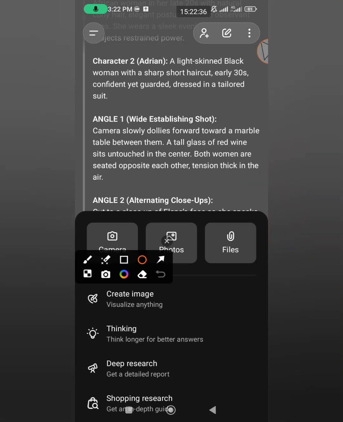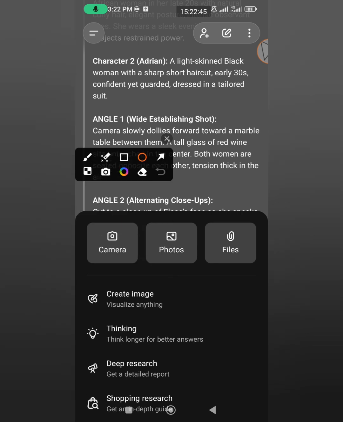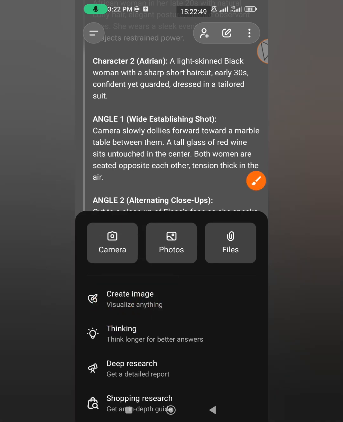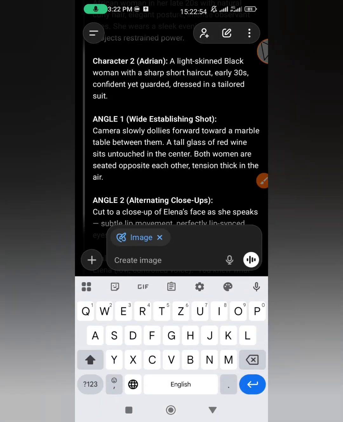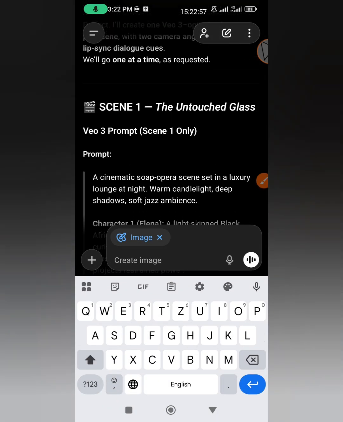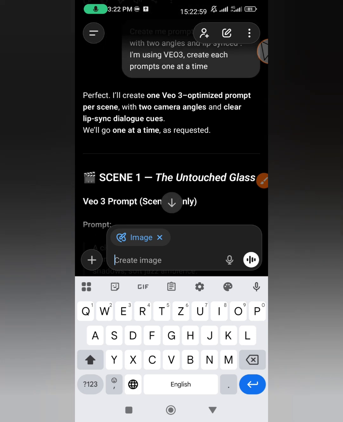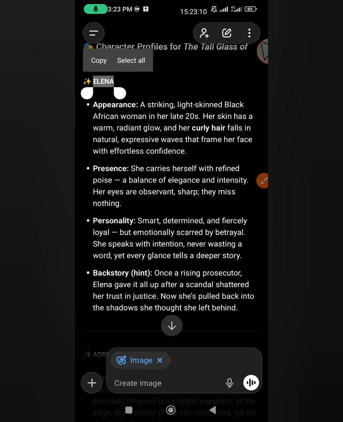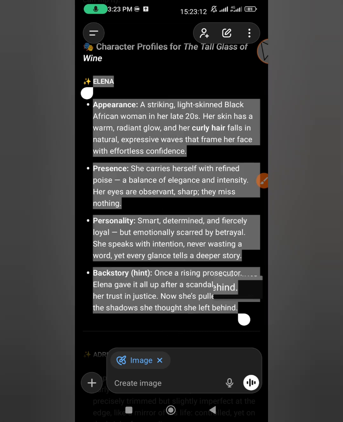Then on the left side of your screen, click on create image. You want to generate images of those two characters. Go to the first prompt that we gave to ChatGPT that gave us features, appearance, personalities, and all that.